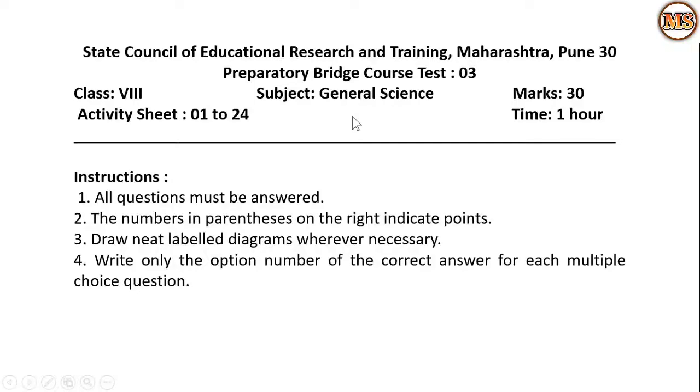This Setu Abhyaskram test is for Semi-English medium students. Today we discuss the preliminary bridge course test number 3. This is for class 8th, subject general science, and marks are 30. This test is based on the activity sheets number 1 to 24 and the time is 1 hour. Some instructions are given, so follow these instructions.